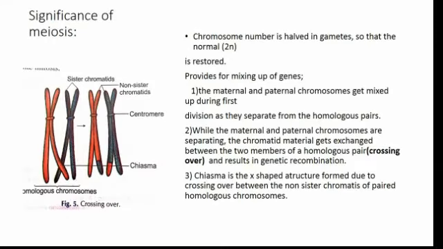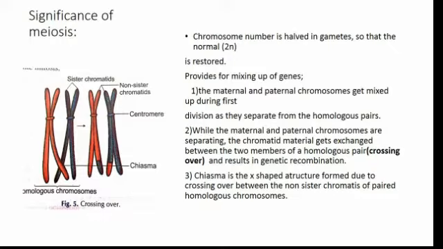As I told earlier, the chromosome number is halved in gametes so that the normal chromosome number is restored. That means 23 from the paternal side, the father, and 23 from the mother, so that the normal chromosome number can be maintained. That means 46 chromosomes will be in the daughter cell. Then, it provides a valuable opportunity for mixing of genes. Both the paternal and maternal chromosomes get mixed up, and during the separation of these homologous chromosomes, there will be an exchange between the paternal as well as maternal. That means both the characters will be received by a daughter cell.